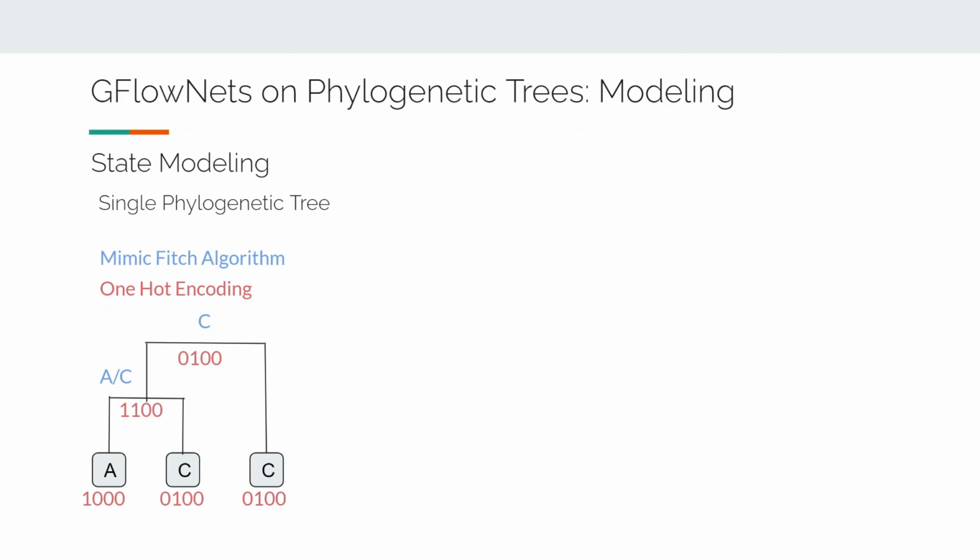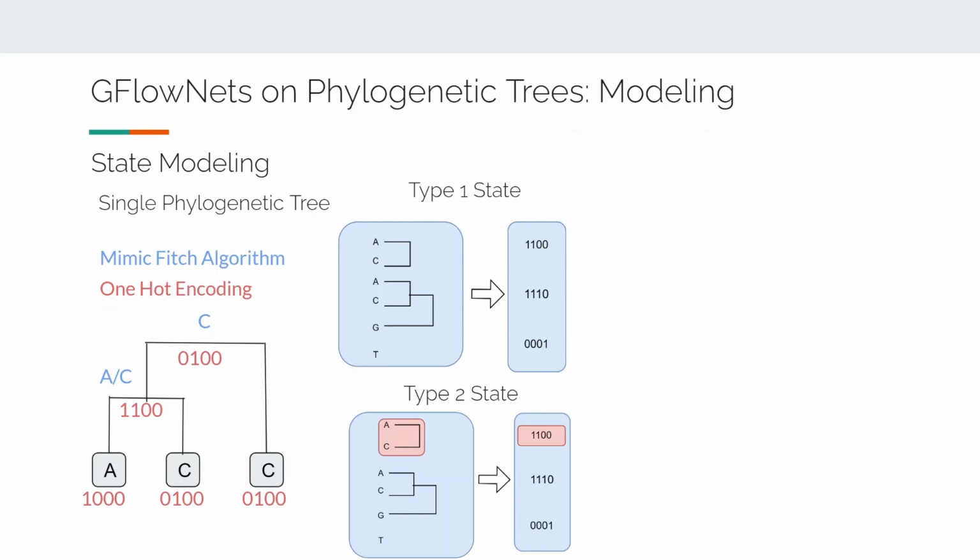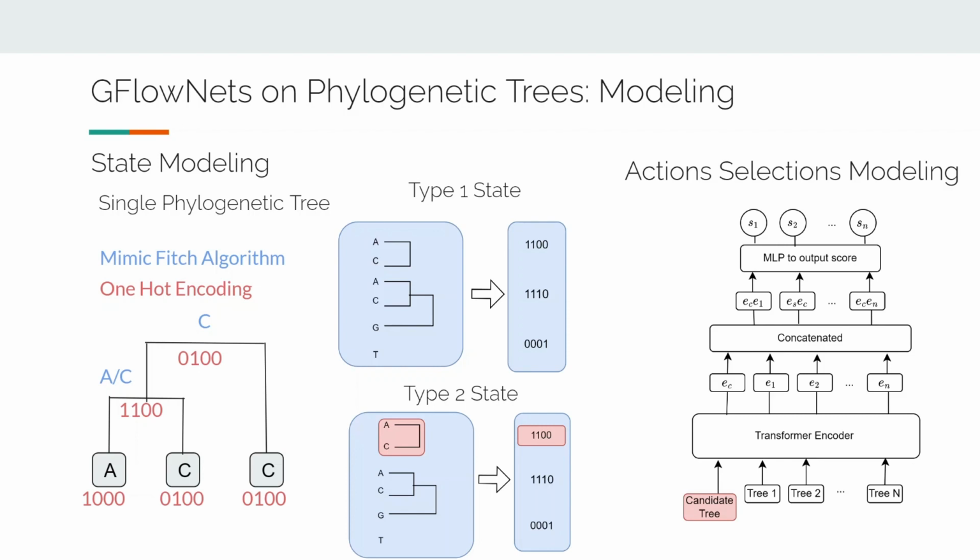This is an efficient feature because it provides enough information for the agent to continue the construction and calculate additional parsimony scores. A state is then represented by the set of subtree features. With the type 2 state, the candidate subtree is marked separately. The action model is a neural network that takes the input of the state representation and outputs probability logits of each subtree. Since the input is a set, we use a transformer as a backbone.